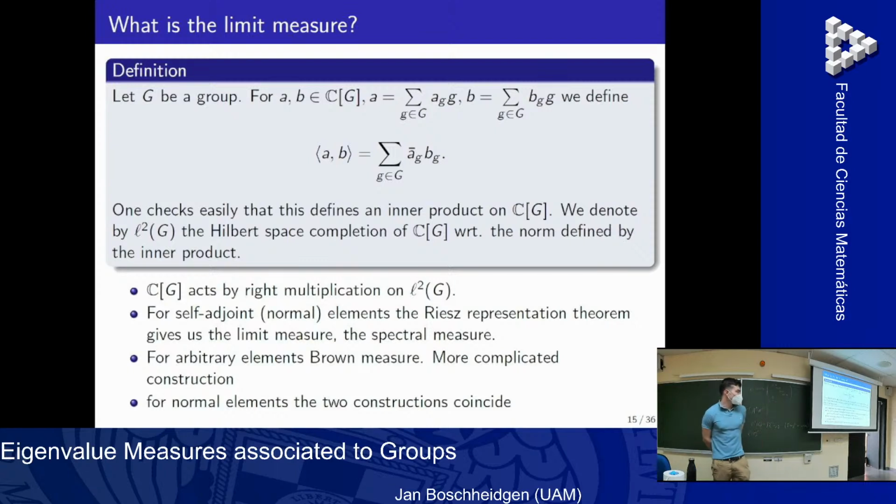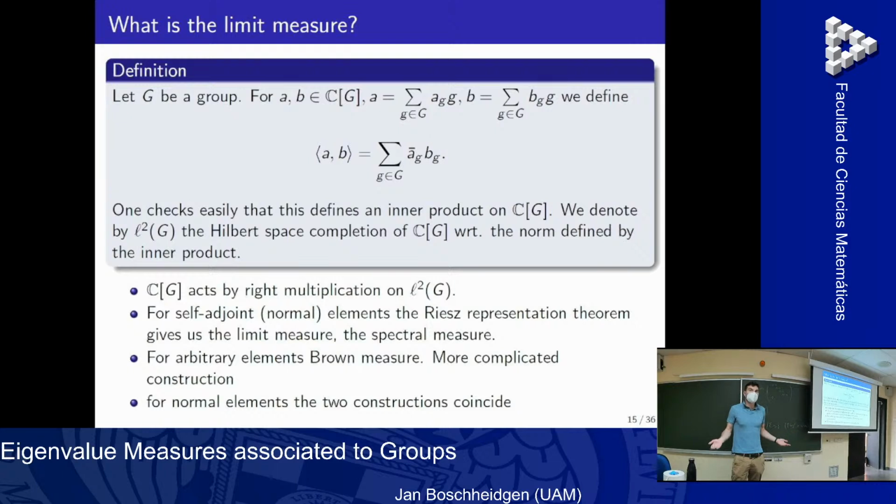But for arbitrary elements, I mean, this eigenvalue measure, you can define for any matrix. And also for arbitrary elements in the von Neumann algebra, you don't know what that is, but let's just say for arbitrary matrices over the group ring, they are also operators, and you can still define a measure.